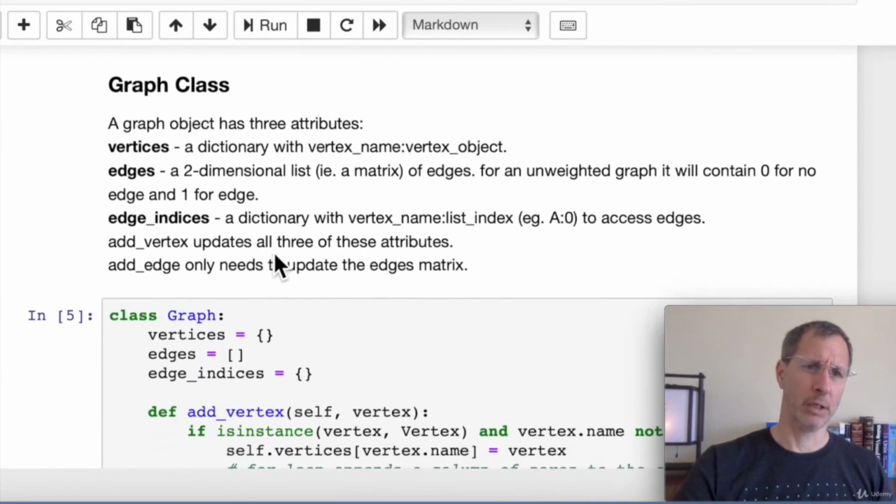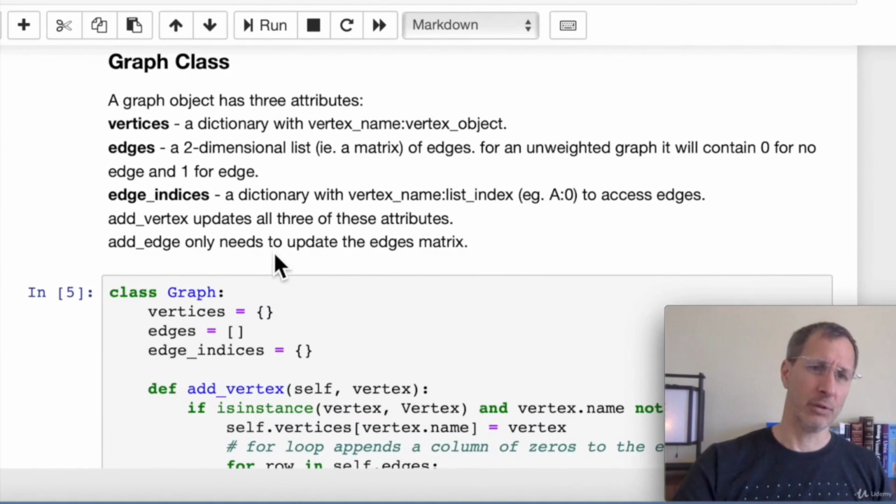The graph class is a little more complicated. We have 3 key attributes here. We have a dictionary of vertices, and then we have a matrix of edges. This is actually going to be a 2-dimensional list of edges. And then we have edge indices, because the edges are unlabeled. All it is is a series of zeros and ones. So this is basically the labels that go with the edges. This is not the only way to implement this. This is how I chose to do it. You can implement it a different way if you find this too complicated.